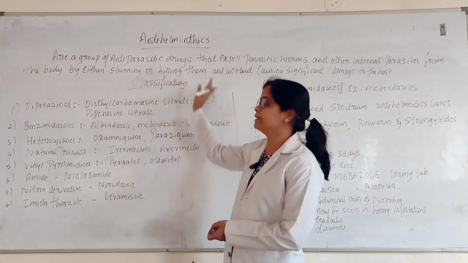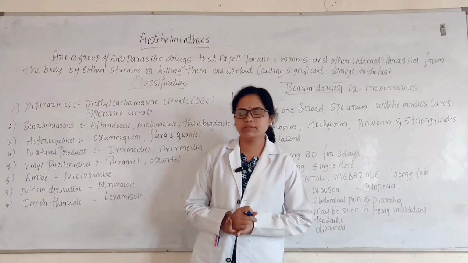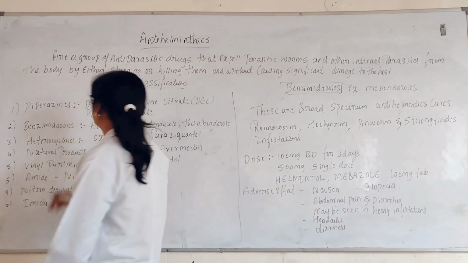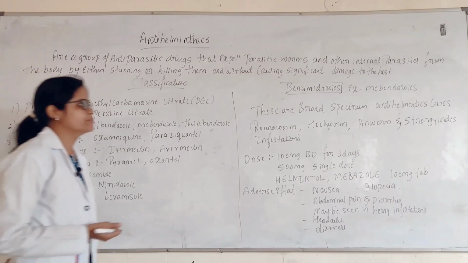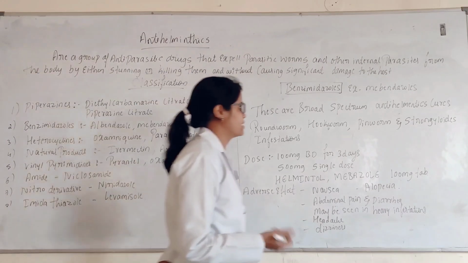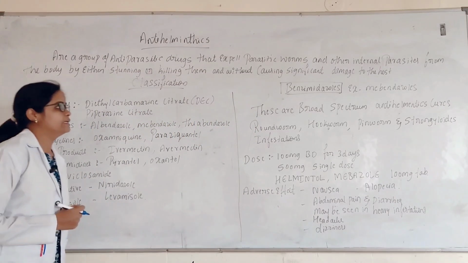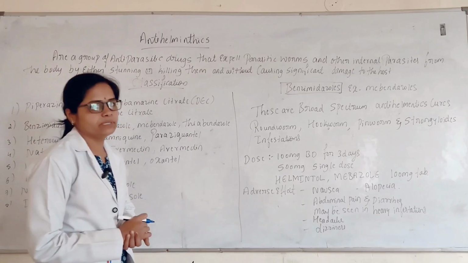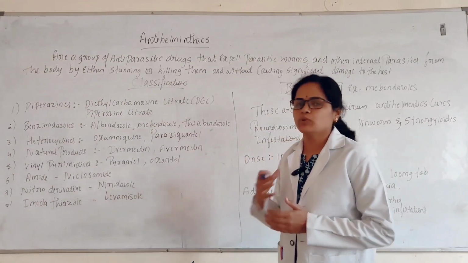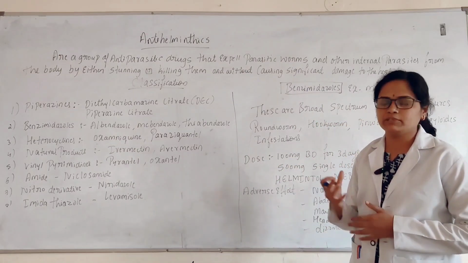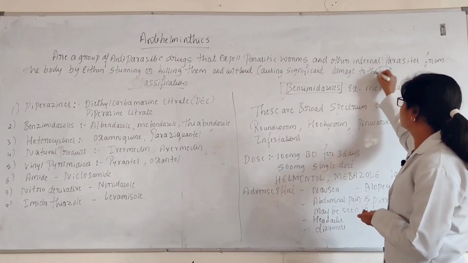Today we'll study about antihelminthics, meaning the drugs which are used to treat helminthic infections or parasitic infections. These are a group of antiparasitic drugs that expel parasitic worms and other internal parasites from the body by either stunning or killing them, without causing significant damage to the host. Means these drugs are used to eliminate the worm infestations which are present in individuals, and they do not cause much effect on the individuals.